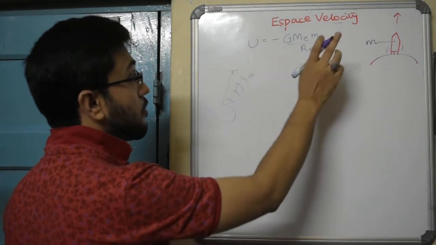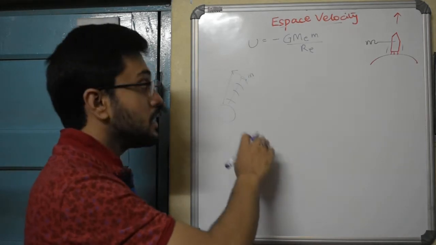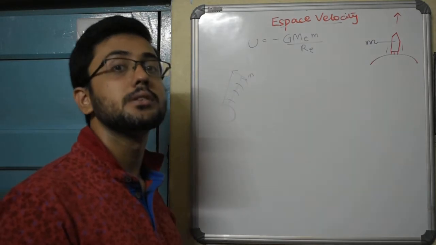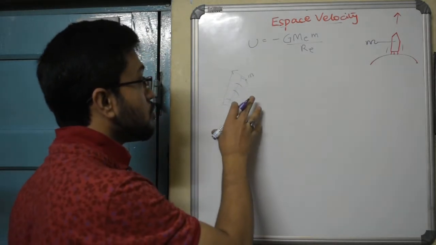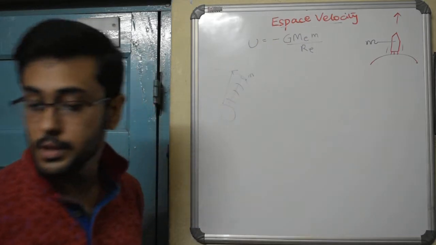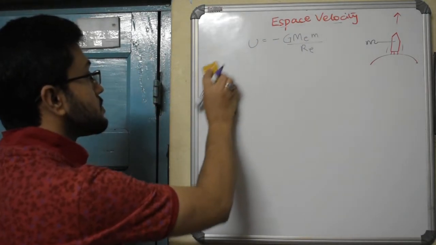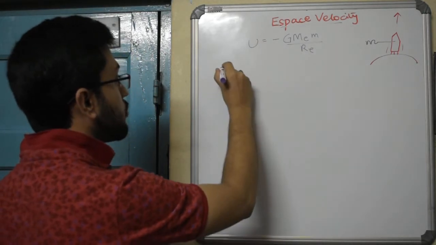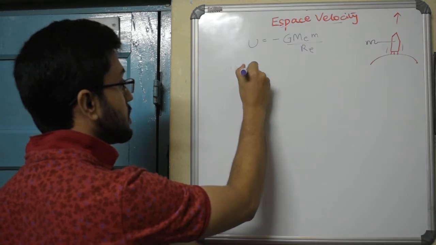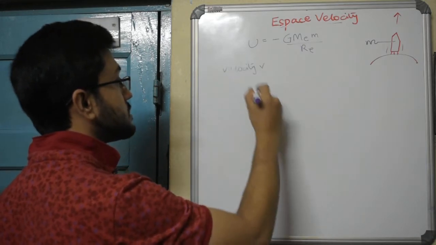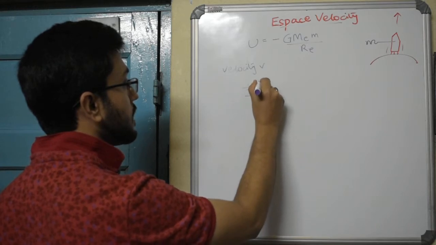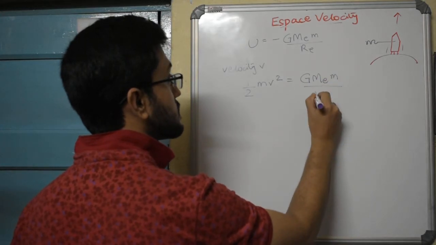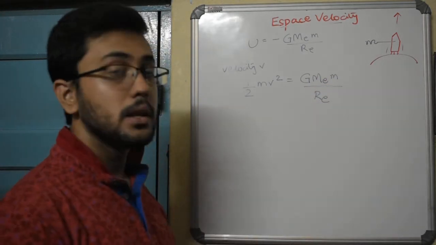That means for the body to attain the escape velocity, it must reach a certain height where the potential energy of the body completely converts to its kinetic energy. So there is no longer any potential energy due to the mass of the earth. That basically means the body needs to be launched with a velocity v such that at that altitude, half m v squared is equal to G times mass of earth times mass of the body divided by the radius of the earth.